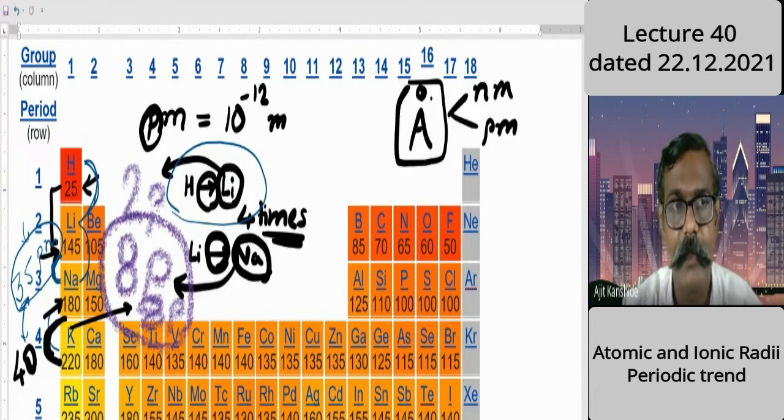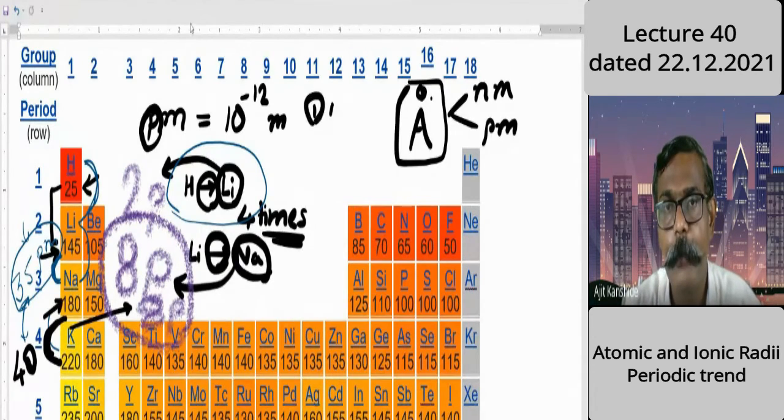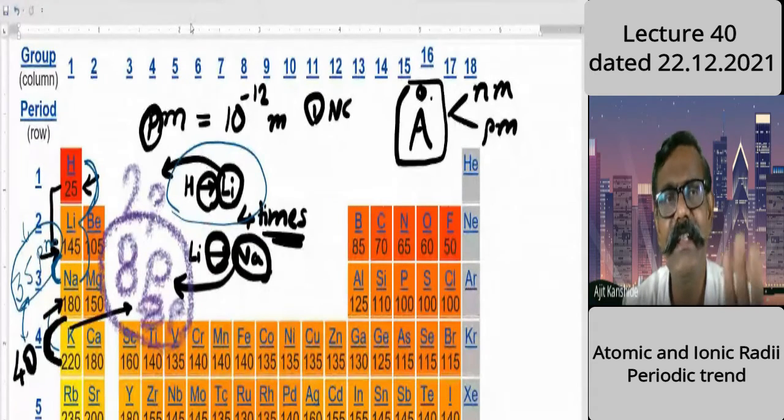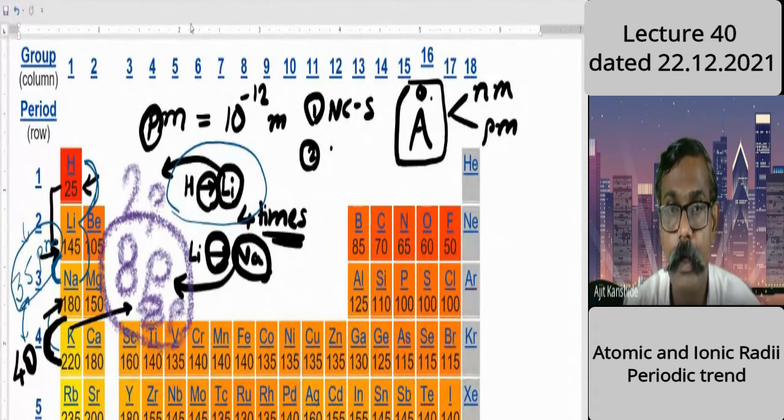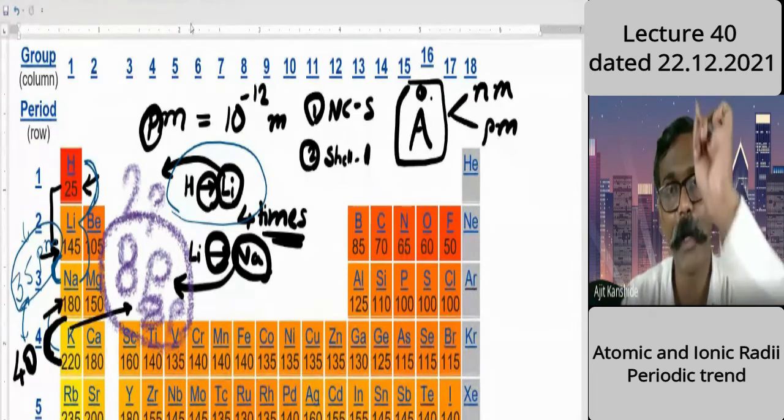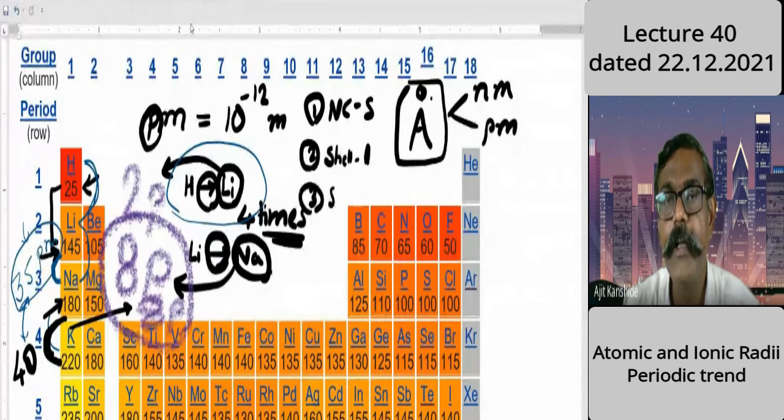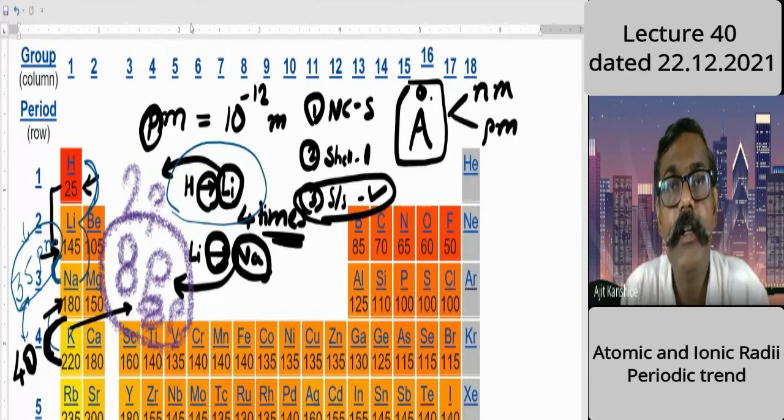Three factors are there. Let me write that. First factor, nuclear charge, nearly the same. About shell number, shell number increased by 1. And the third point, shielding or screening, is increased. So the little increase you are finding is because of this screening or shielding.